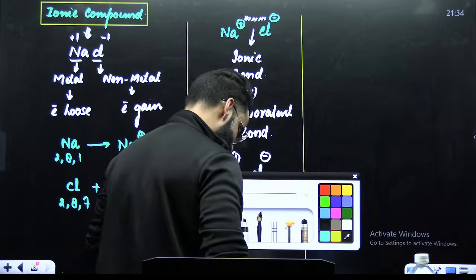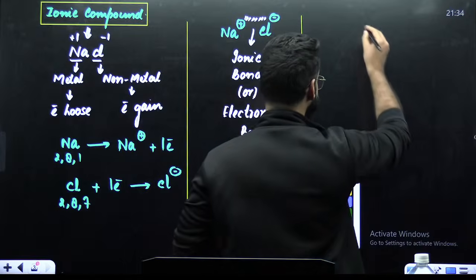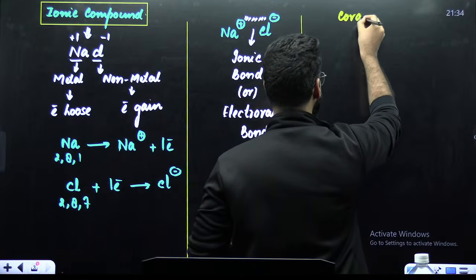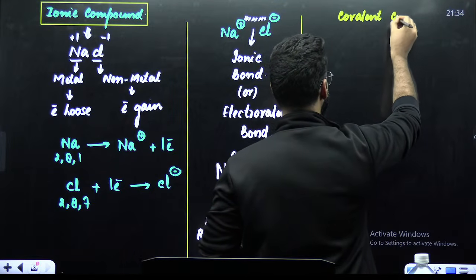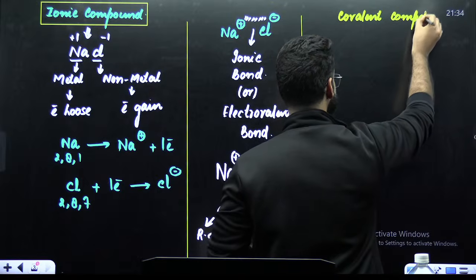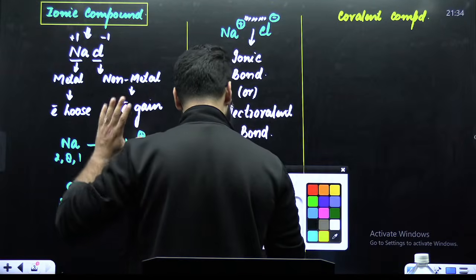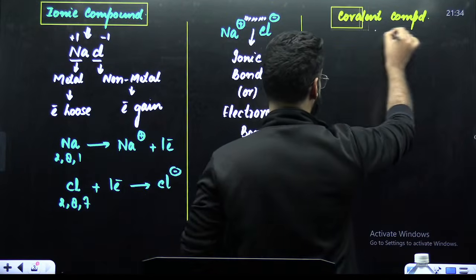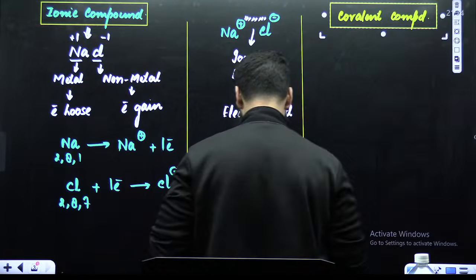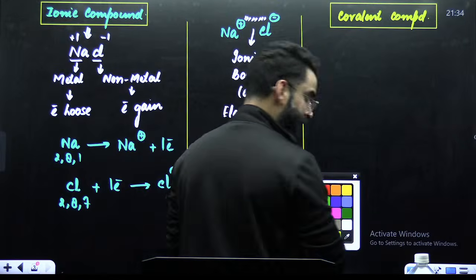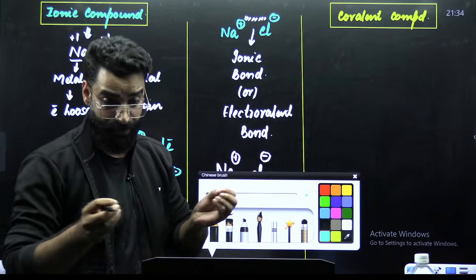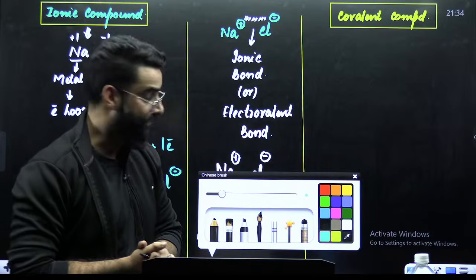For example, imagine that you are taking a covalent compound. Leave the ionic compound aside. In a covalent compound, there will be mutual sharing of electrons. You know that already, right?